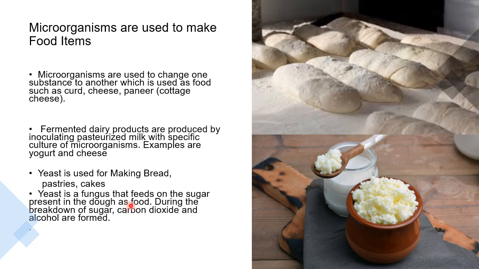And this process we already learned. This process is called fermentation. So as a result of carbon dioxide gas, the dough rises up, and when the dough is baked, carbon dioxide gas escapes from it, making it light and fluffy. Now, yeast is also used in making food items like idli, dhokla, and dosa. So what happens due to the fermentation? The mixture rises and becomes sour.